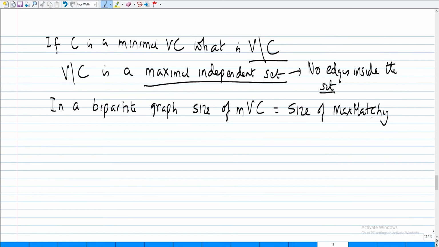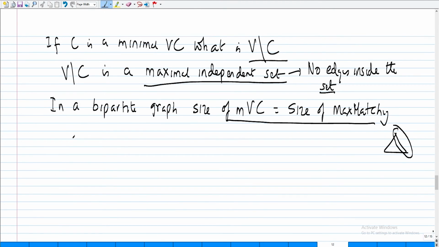Right? So you've already seen that if it is not bipartite, the result is not true. It is strictly more than the size of the maximum matching. If it is non-bipartite, here is an example of a non-bipartite graph. The maximum matching is of size 1, but you need 2 vertices. Right? But in bipartite graphs, this is an equality. Okay. So now let's do a very interesting proof of this.